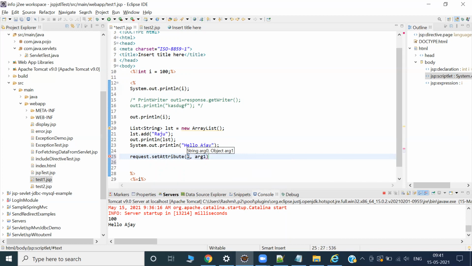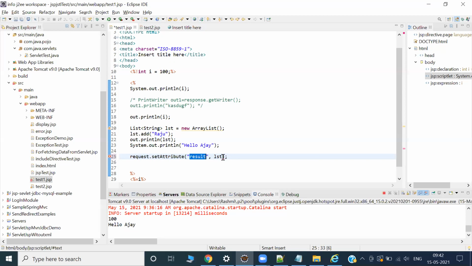The right side is the value, and the left side is the alias name. If you want to send this information to another JSP or another servlet, that servlet should understand the data through the alias name.